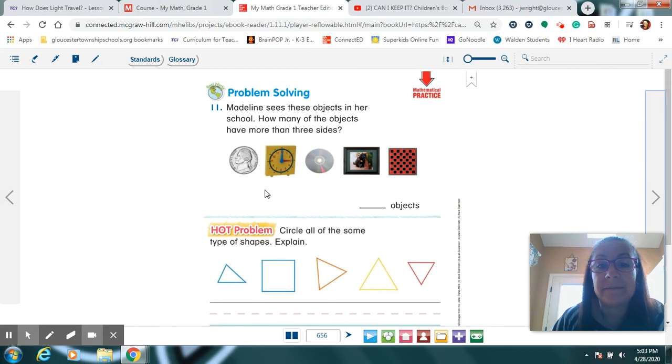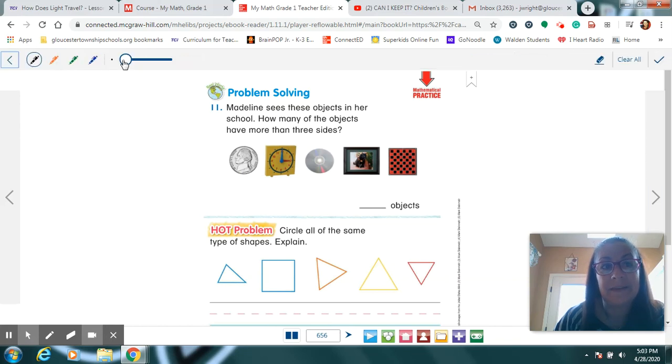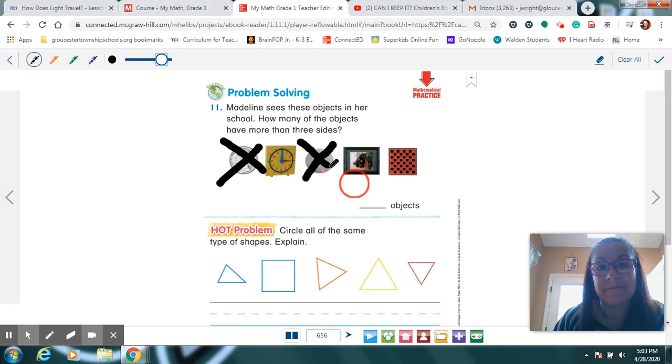If Madeline found some of these things around the school, how many of the things she found would have more than 3 sides? Does this one have any sides at all? It can't be that one, can it? Nope, can't be that one at all. So I'm just going to mark that one right now. It's not that one. This one doesn't have any sides either, does it? So how many things did she find that had more than 3 sides? See, we have to read carefully, okay?